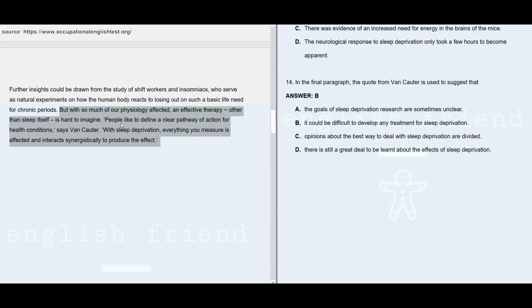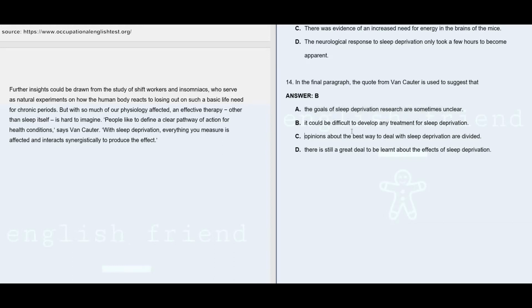So from here it is quite clear that there is no effective therapy that could be put forth in order to treat or handle the effects produced by sleep deprivation other than sleep itself. So answer B is the right one. It could be difficult to develop any treatment for sleep deprivation. Option A says the goals of sleep deprivation research are sometimes unclear. There is no such information given anywhere in this paragraph. The goals of sleep deprivation research are unclear, so that's clearly not given.